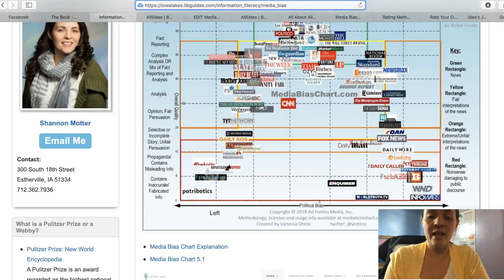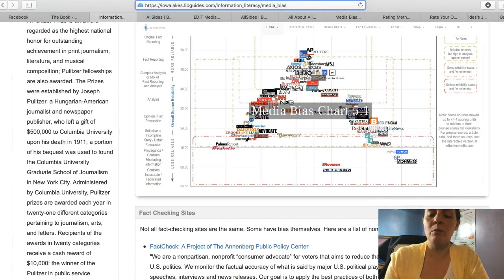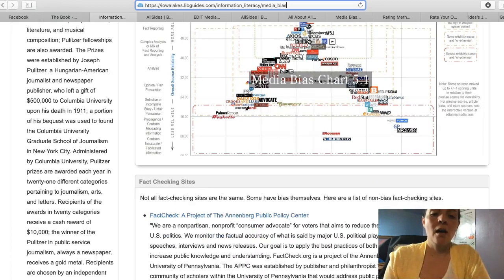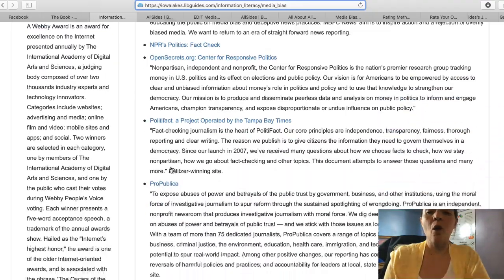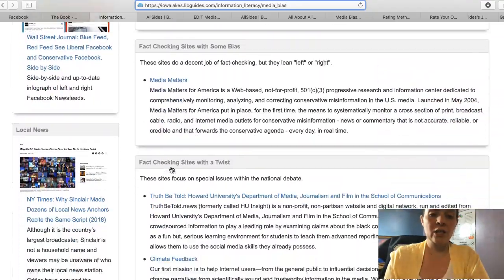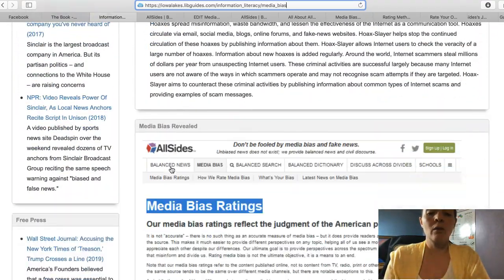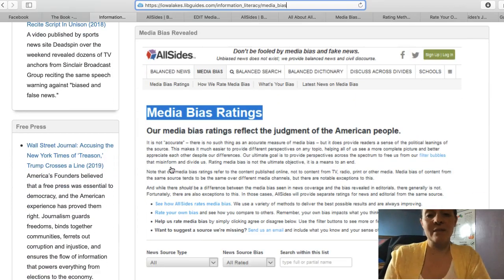This is an older version. They have an interactive version as well. And in a previous video, we looked at who that person was and why we should trust them. If we go down, there's also the Media Bias Fact Check site, which is one that I've used in the past to try to find out if a news outlet is trustworthy, if they have any kind of bias, and if they are factually accurate. But I'm going to go all the way towards the bottom of the page, and there's one called AllSides. So I want to talk about them today.